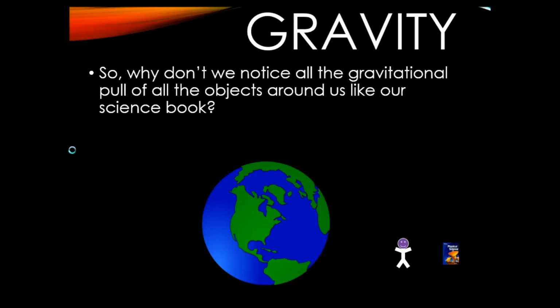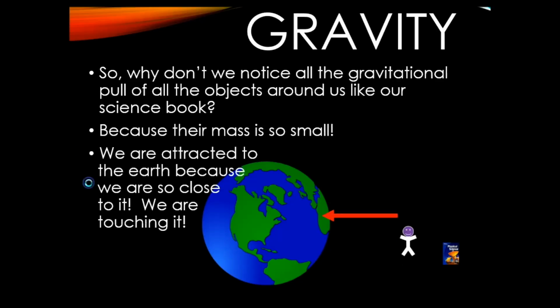So why don't we notice all the gravitational pull of all these objects? If there's gravitational force between all these objects, why don't we feel it? That's because their mass is so darn small compared to the Earth. We're attracted to the Earth because it is so massive and we're so close to it. We're touching it. So we're not attracted to stuff like our science book, which is really close to us, but it's so darn small.